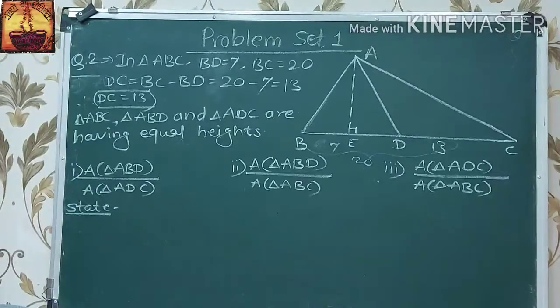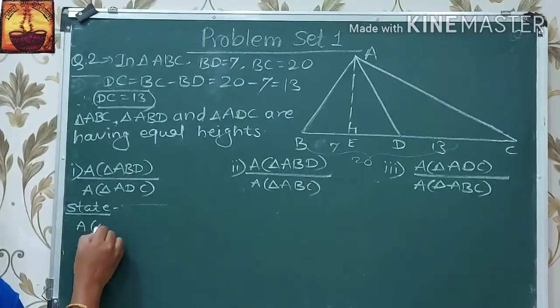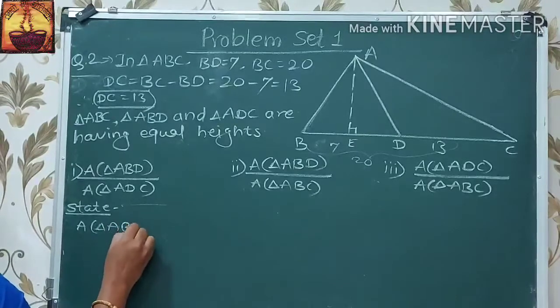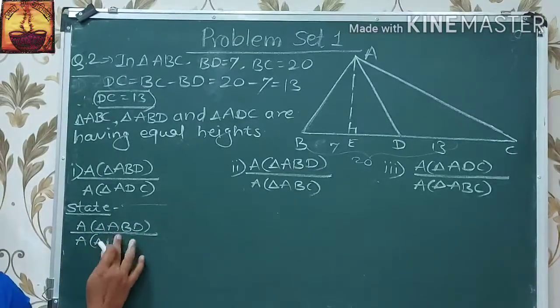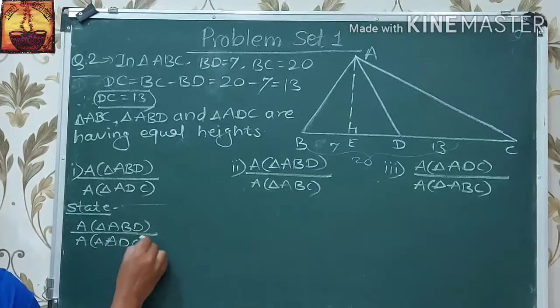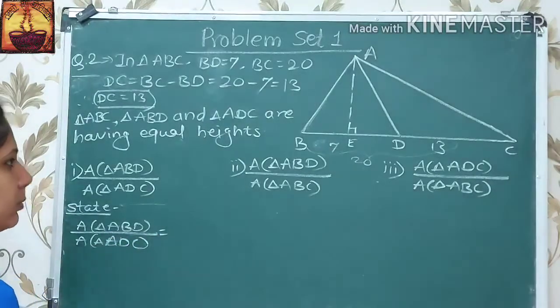This statement will be written here, and then we write area of triangle ABD upon area of triangle ADC is equal to their corresponding bases.